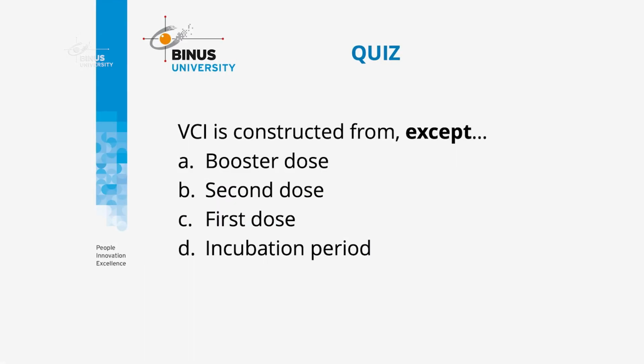So we move forward to the quiz. VCI is constructed from all of the following except: A, booster dose; B, second dose; C, first dose; or D, incubation period.